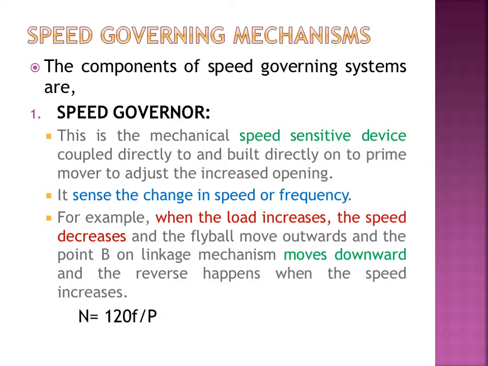Now we are going to see the different components of the speed governing system and its function. It is the same as whatever I have said in the previous slide. First part is the speed governor. It is the speed sensitive device, and it is directly coupled to the prime mover, and it senses the change in speed as well as the change in frequency. When load increases, the speed decreases. So when speed decreases, the flywheel will move out and the linkage mechanism will move down, right? The speed and the frequency are directly related with this equation.